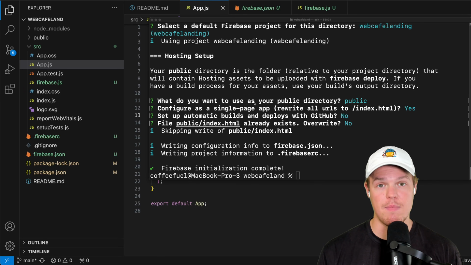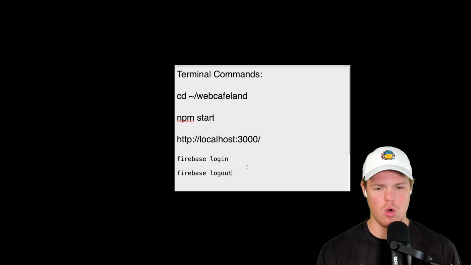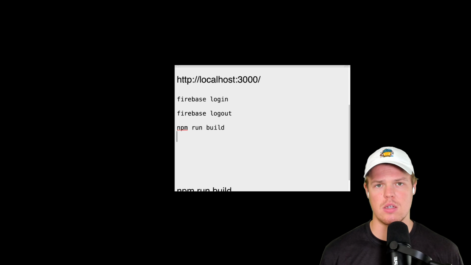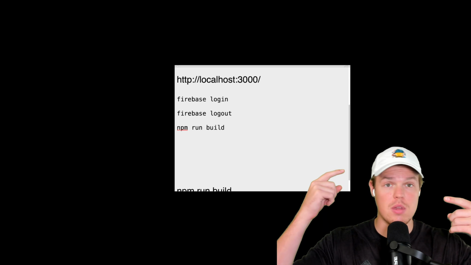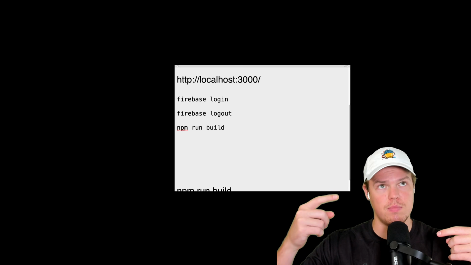To build it is npm run build. What does that mean, Corbin? npm run build means, in this context, this is like React compiling the front end. This is like the visual element. We're building first. Firebase deploy is like us deploying the back end. Front end deployment, back end deployment.